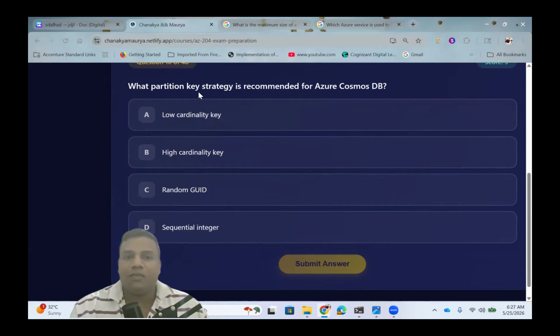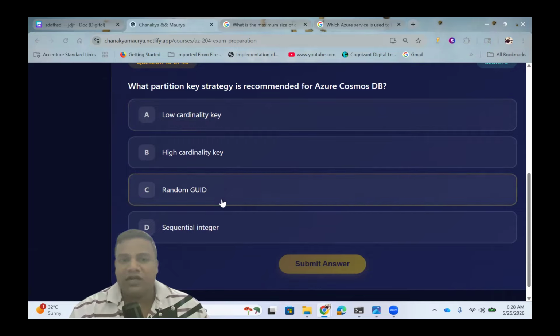So what was the partition key strategy recommended for Azure customers? Low cardinality key means leads to few partitions, potential hotspots, right? So, low cardinality key.